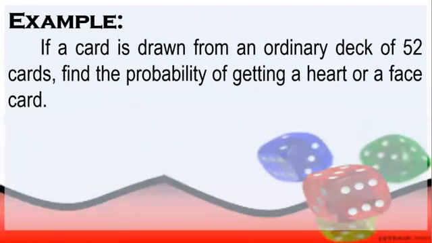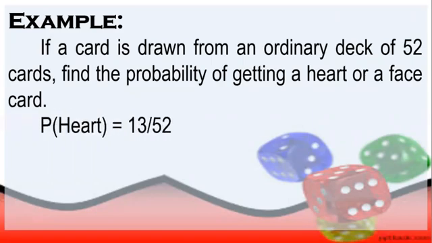If a card is drawn from an ordinary deck of 52 cards, find the probability of getting a heart or a face card. So since a card can be both a heart and a face card, example ay king of heart. So siya po ay face card since siya ay kabilang sa king, queen, jack. And then siya ay heart pa din. So we have king of heart, queen of heart, jack of heart. And then we also have yung para sa spade, sa diamond, and sa club. So we can say that these events are not mutually exclusive since a card can be both a heart and a face card.